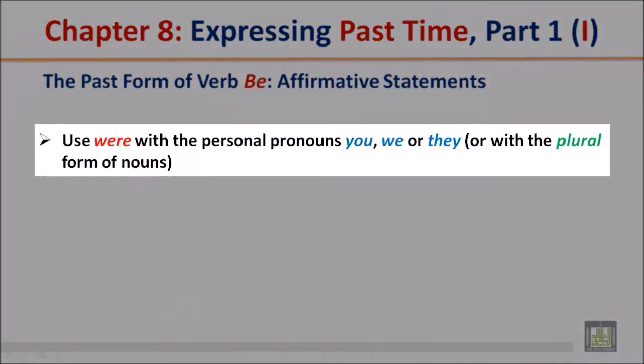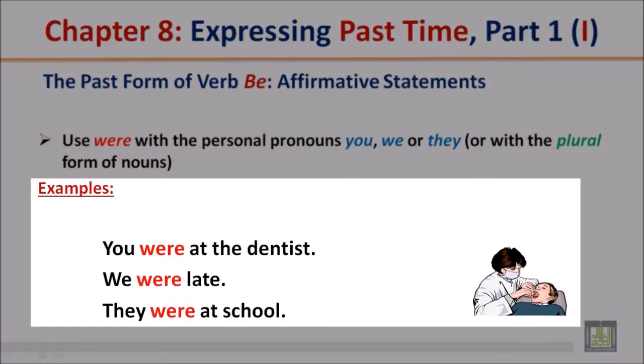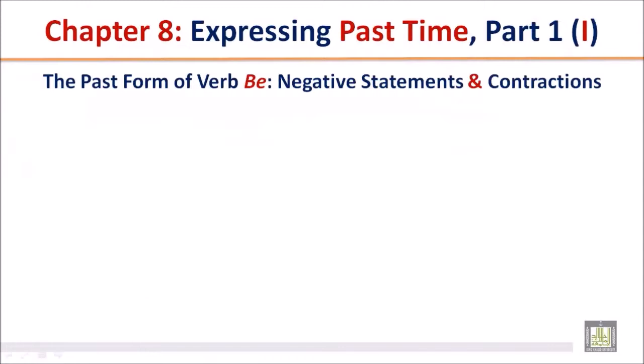Use were with the personal pronouns you, we, or they, or with the plural form of nouns. Examples: you were at the dentist. We were late. They were at school.